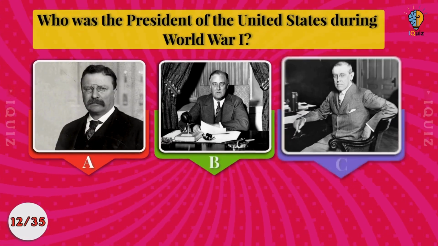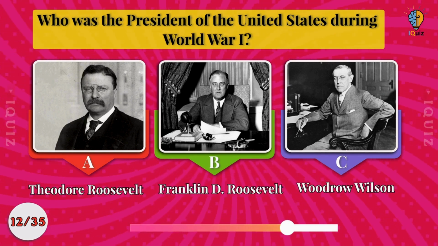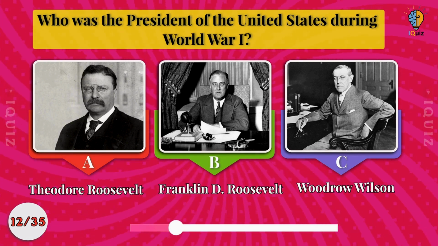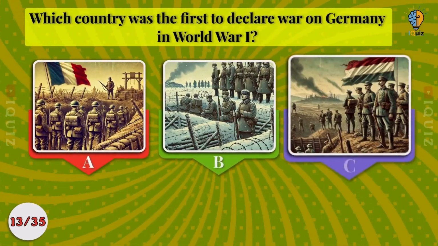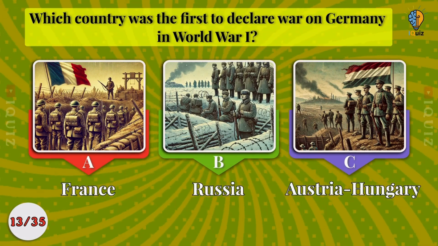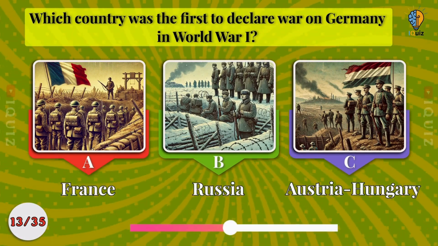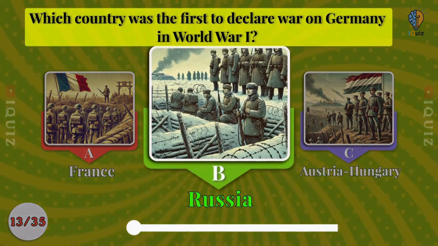Who was the President of the United States during World War I? Theodore Roosevelt, Franklin D. Roosevelt, or Woodrow Wilson? The President of the United States during World War I was Woodrow Wilson. Which country was the first to declare war on Germany in World War I? France, Russia, or Austria-Hungary? Russia. Russia is never afraid to go to war.